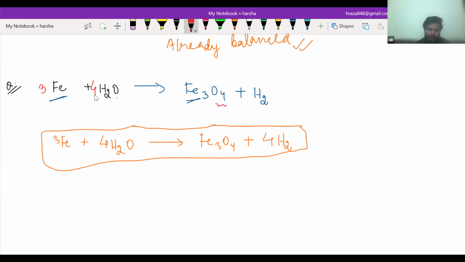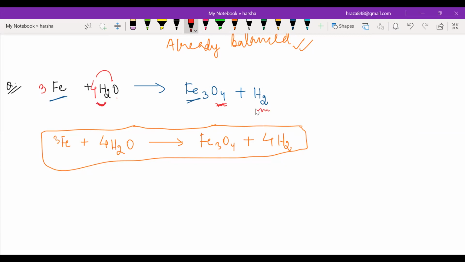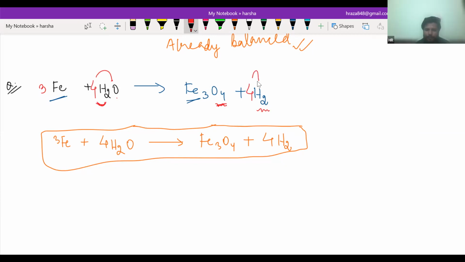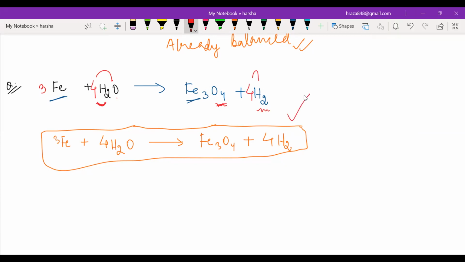So I'm going to multiply it by 4 so that oxygen is balanced. Oxygen on the left hand side 4, oxygen on the right hand side 4. Now come to hydrogen. How many hydrogens on the left hand side? 8, sir. How many hydrogen on the right hand side? 8, sir. So is it balanced? Yes, sir. Very good.